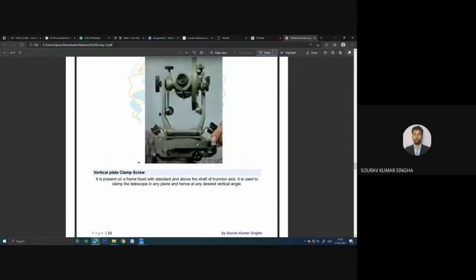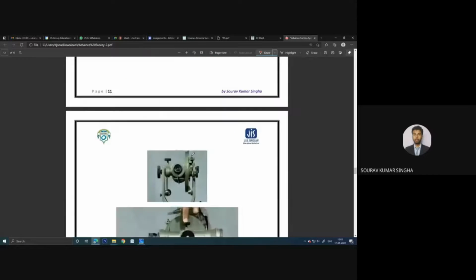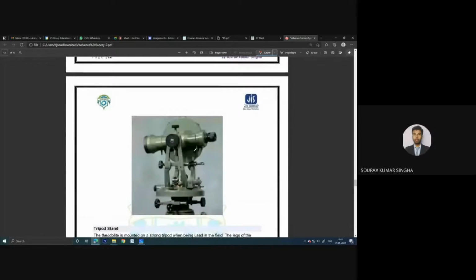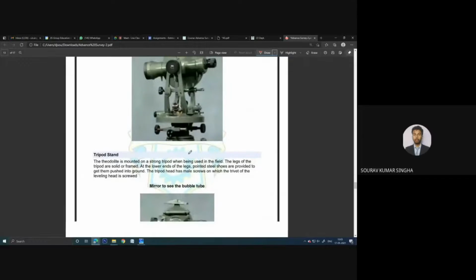Now in this image I think it is very clear. You can see this is one tangent screw. And this is one plate clamp, lower plate and upper plate, one here and one on this side. It will be even clearer when you do this in the lab, when you are able to touch this instrument and play with it, that will give you more exposure.